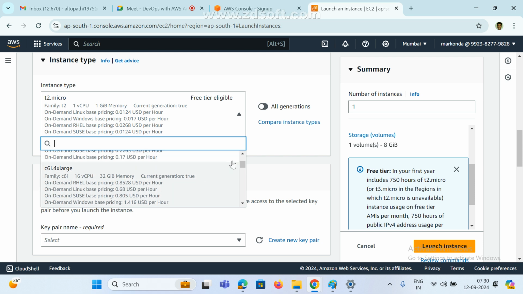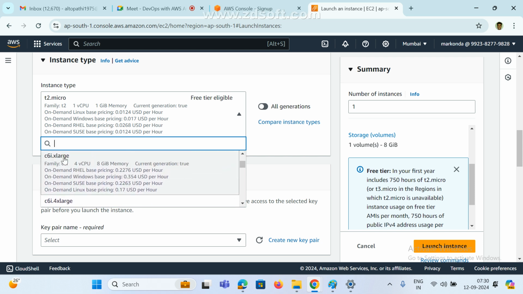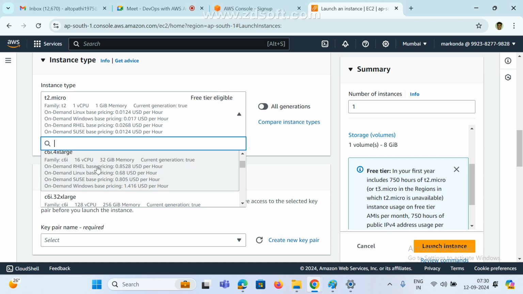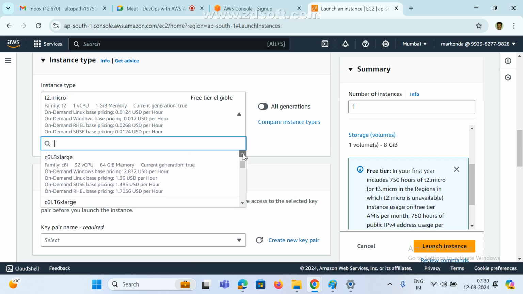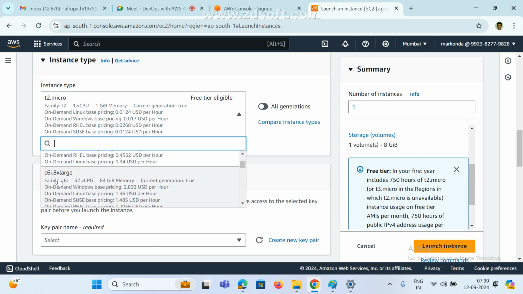Just remember, anyone, x large 8 GB 4 CPUs. So at least we can say 32 or 64, remember this name. Okay, clear? C6i 8x large, just say this range, so we are using 64 GB RAM and 32 processors.